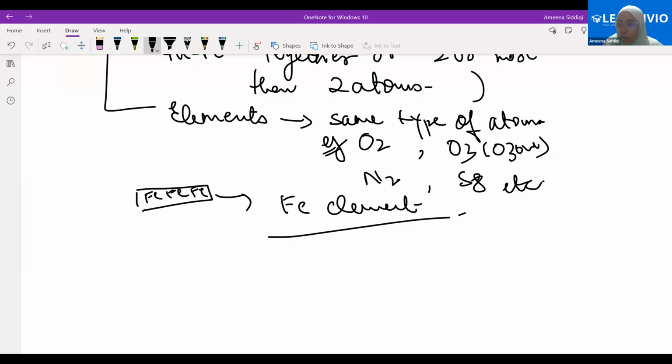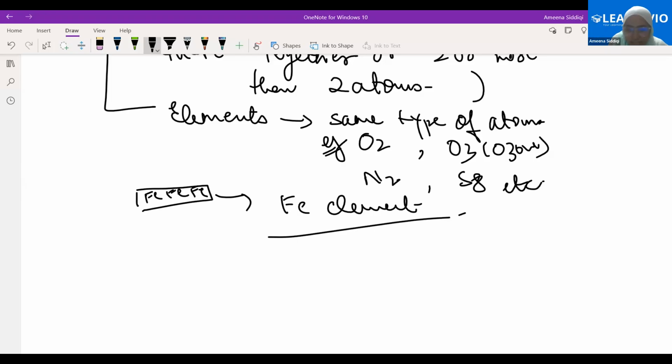Many iron atoms are found together, and that is what is referred to as the element. If I'm referring to an atom, I am referring to the element. Is it clear? Any confusion in this point?